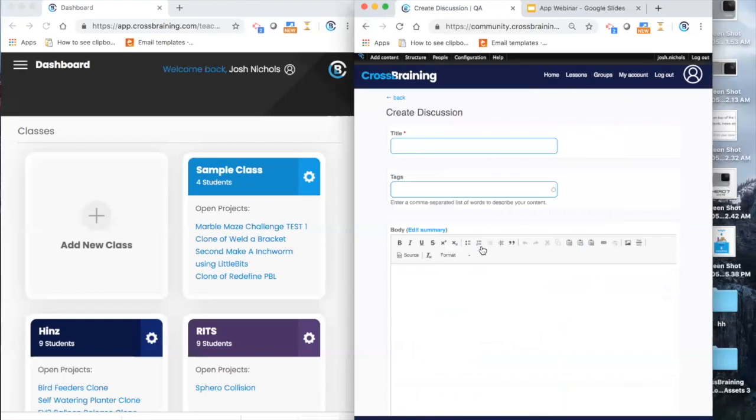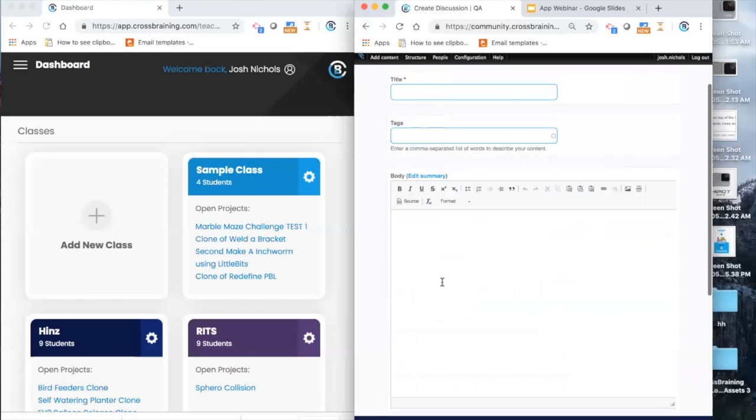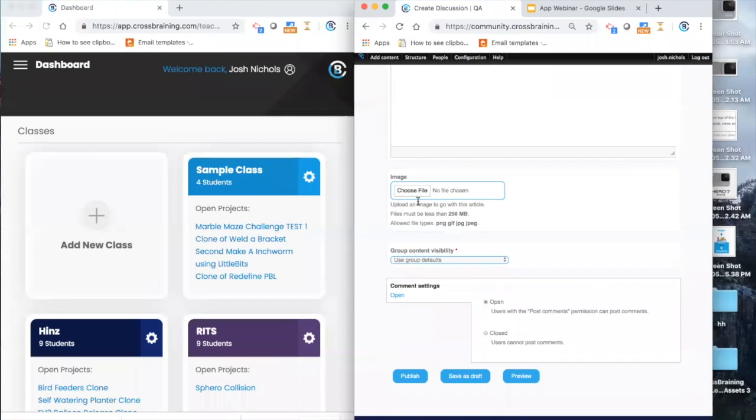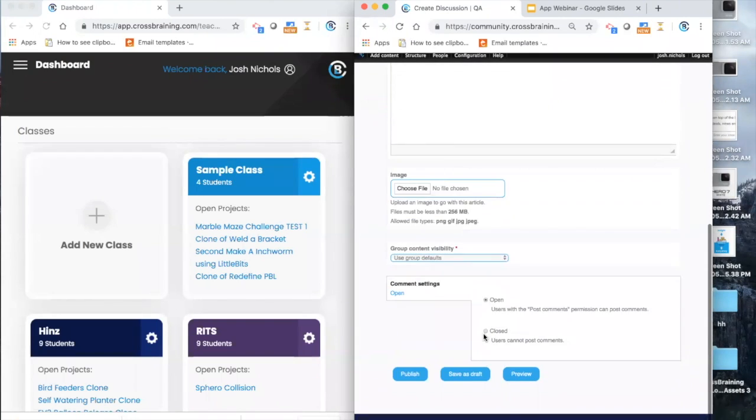When you create a discussion, you just give it a title and write out a little discussion. You can choose a file for an image. You can open it for comments, or if you don't want anyone to comment on it, you can close that, and then you just click publish.